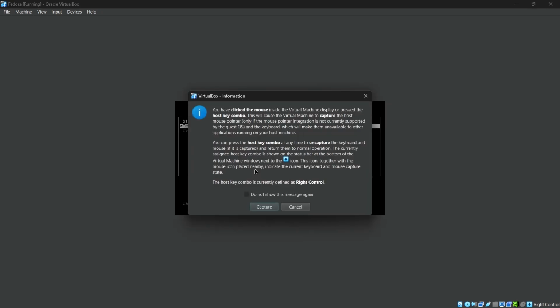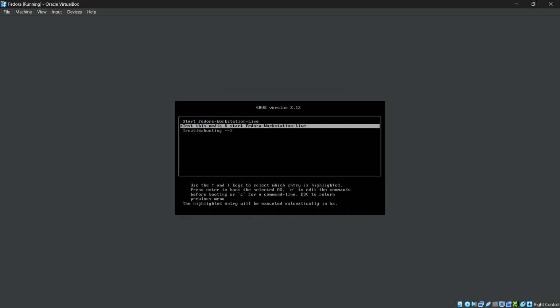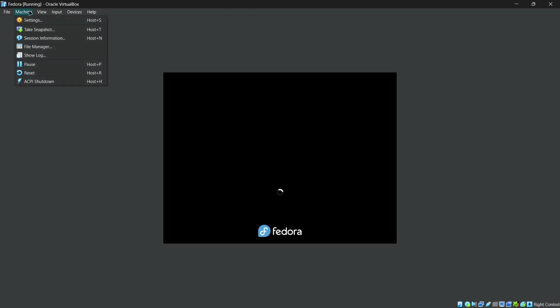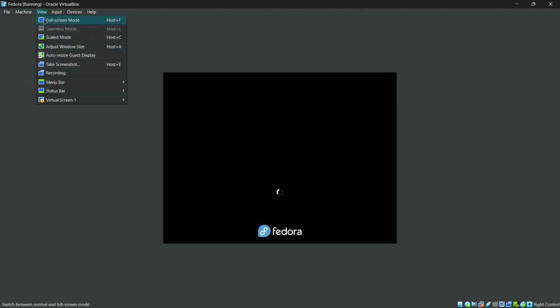Click once on the screen and start Fedora Workstation. And if you want full screen, go to View and choose Full Screen.